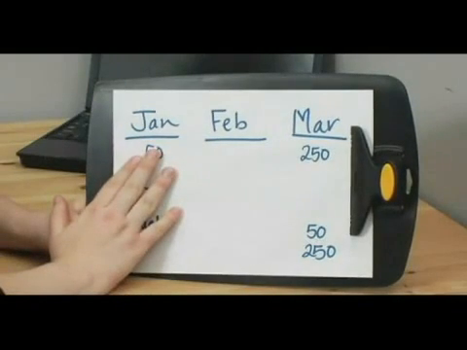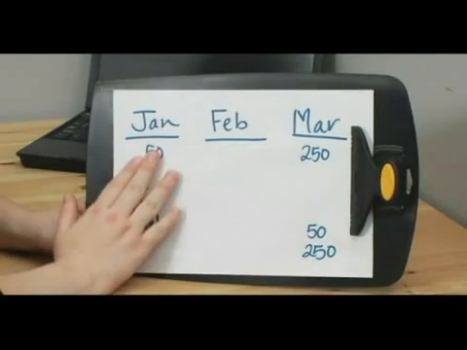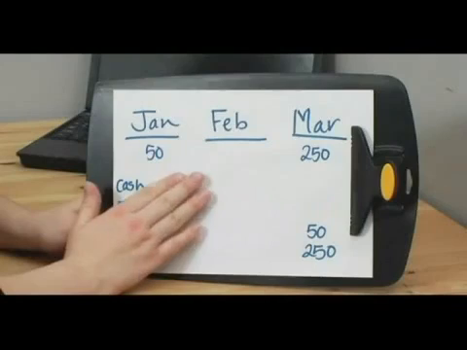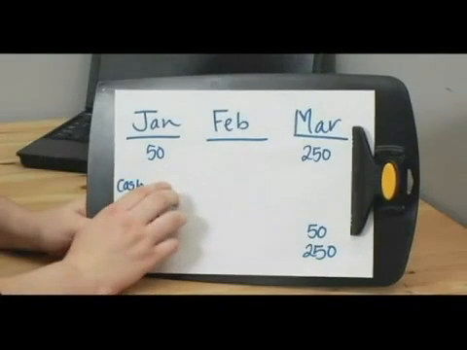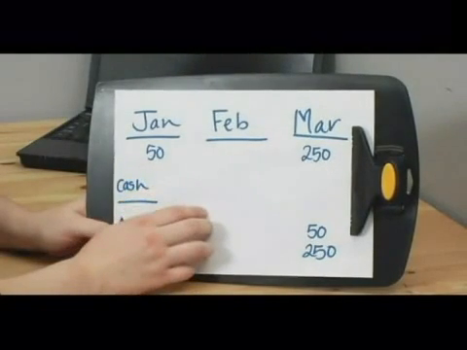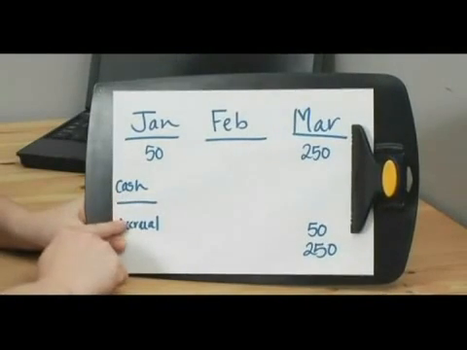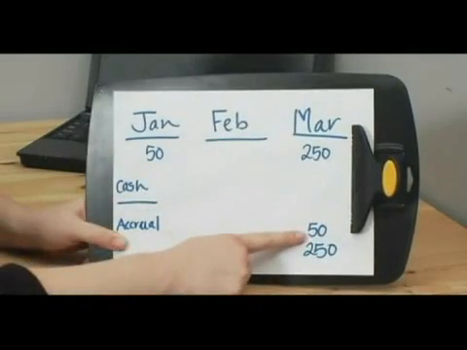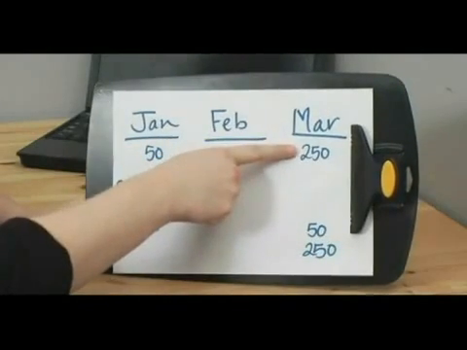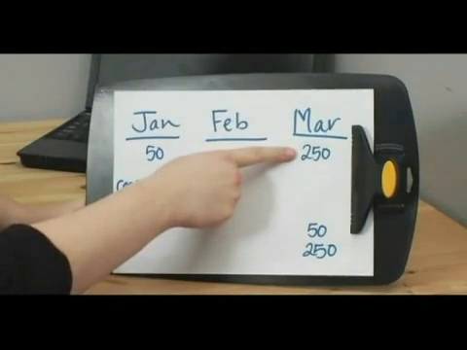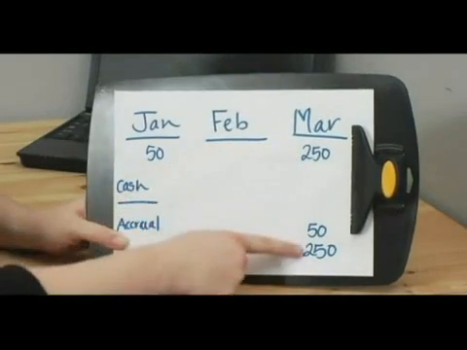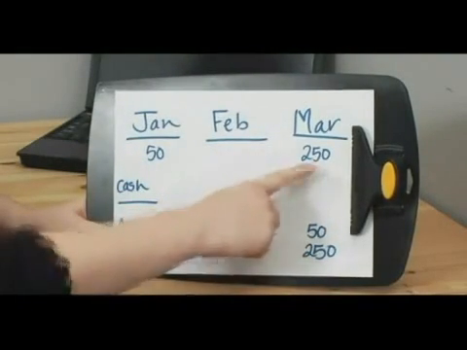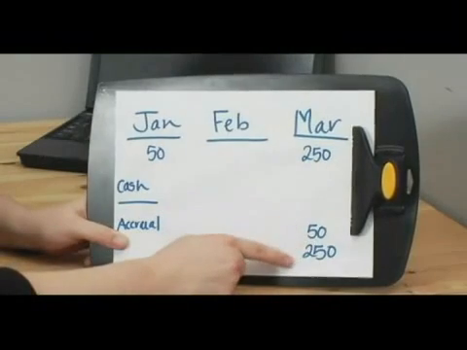If we wanted to convert that to accrual accounting, we would then have to reverse this $50 entry that was essentially a debit to expense and a credit to cash. And we would have to change it to a debit to prepaids and a credit to cash, so that we could change it to accrual where we recognize the expense for the $50 in the month of March, along with the payment that we received for making that cake and delivering that cake in the month of March. This top one is cash basis accounting, and the bottom one is accrual basis accounting.